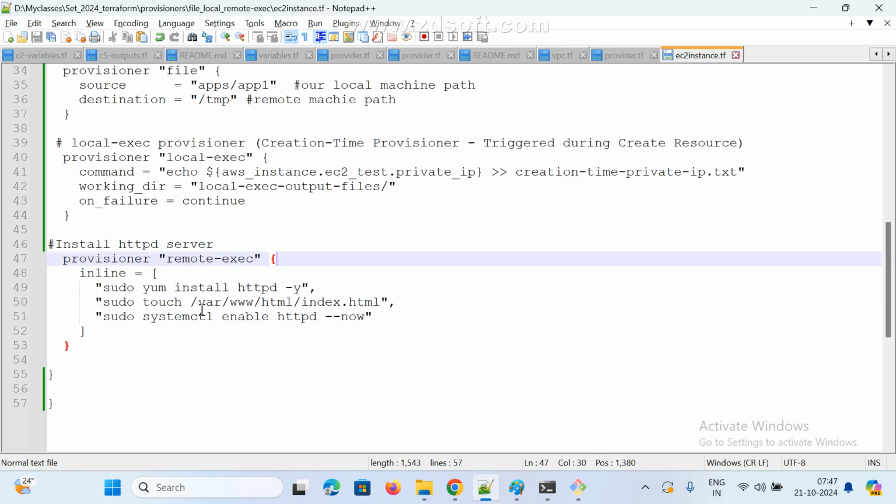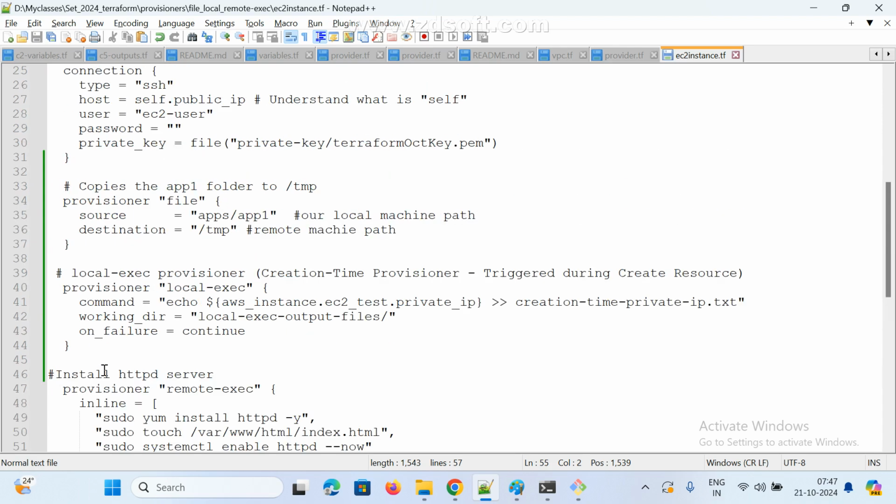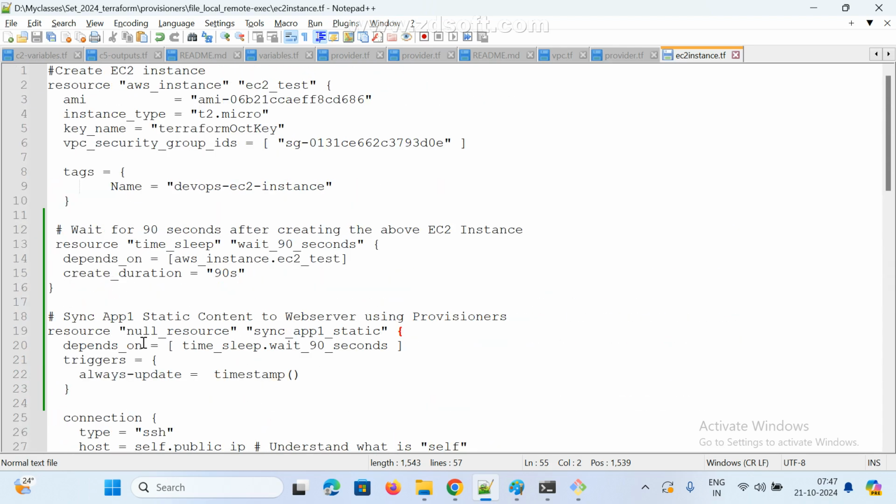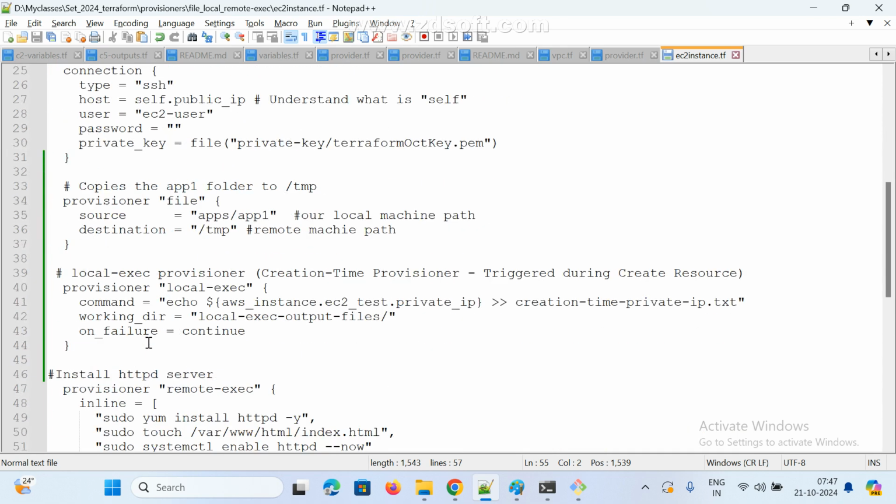Clear? Anyone any doubt, guys, here? Hello? Yes, sir. Okay, so in that case we go for null resource.